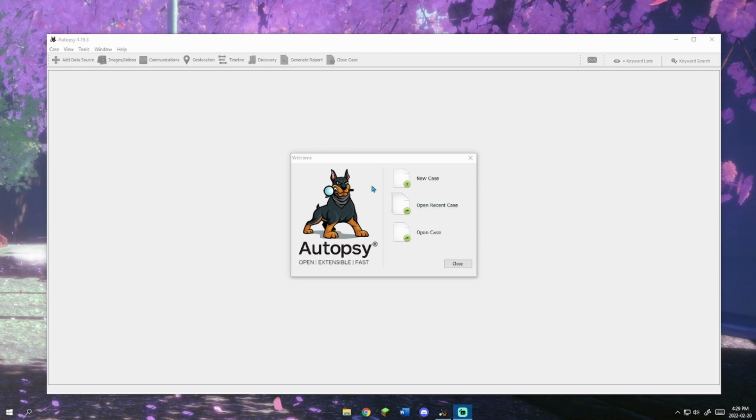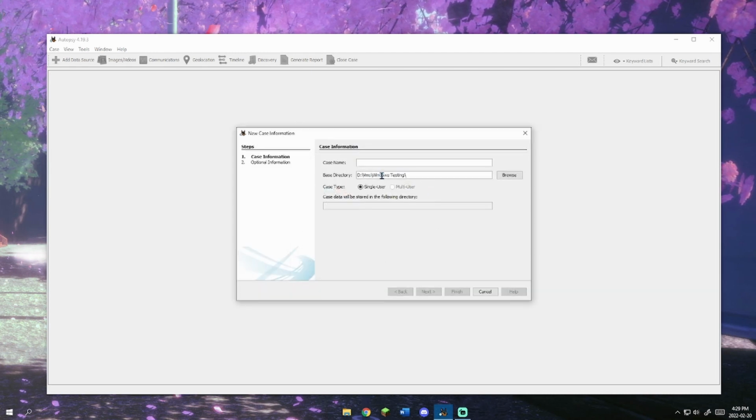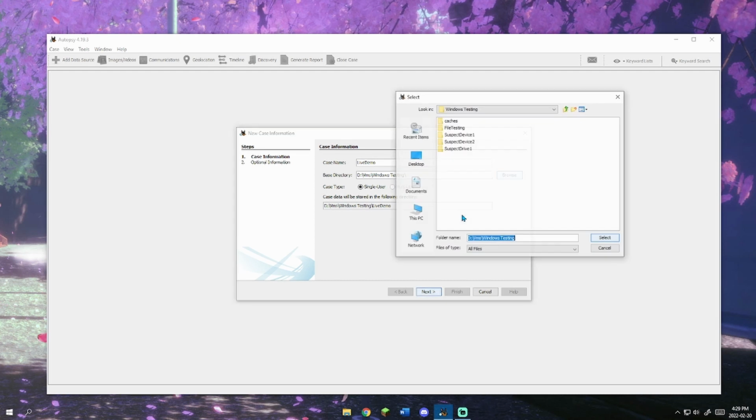So the first thing you want to do with Autopsy is obviously open it, and then you want to open a new case. Type in a name for the test that you'll be doing. So I'll go live demo in this demonstration, and then we would want to choose the file path of which the VM or suspect machine resides.